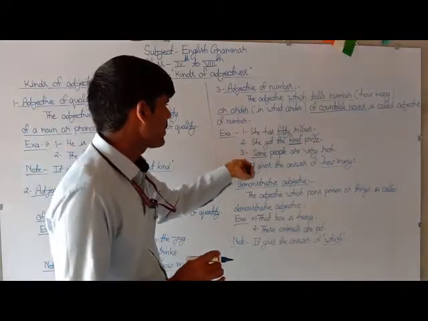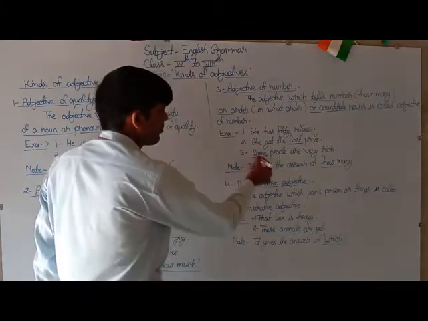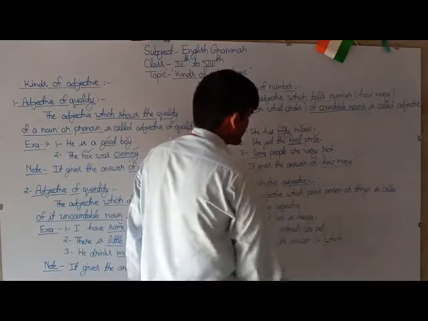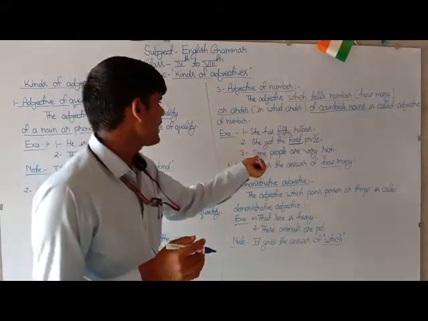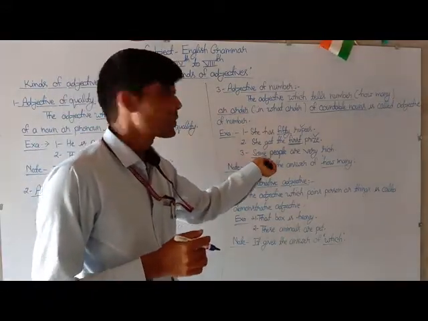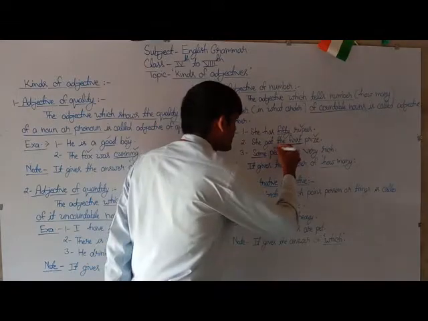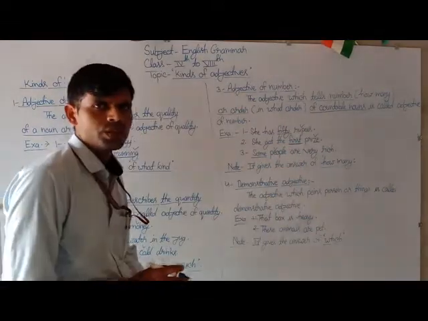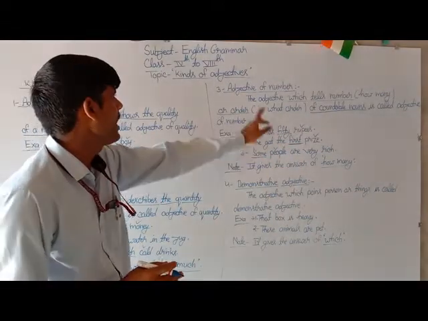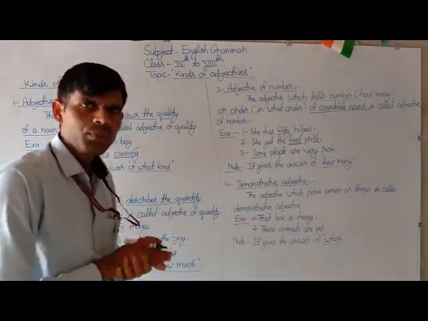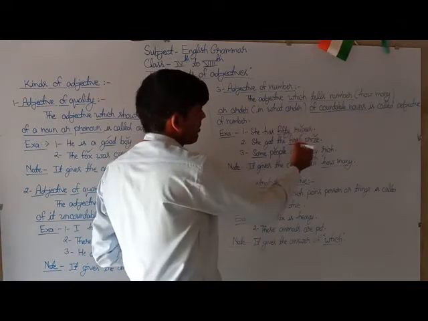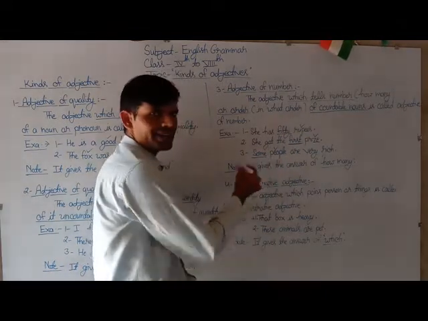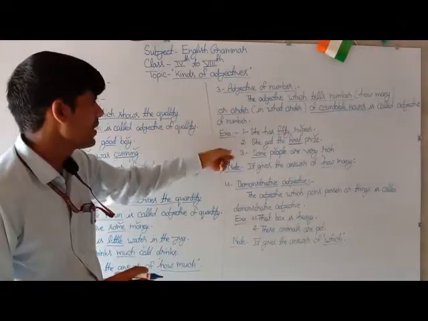The third example of this topic is: some people are very rich. Here the underlined word some is used to show the number of its countable noun people. So this is also counted as an adjective of number. This is the definite adjective of number and this is the indefinite adjective of number. You have to consider all these.